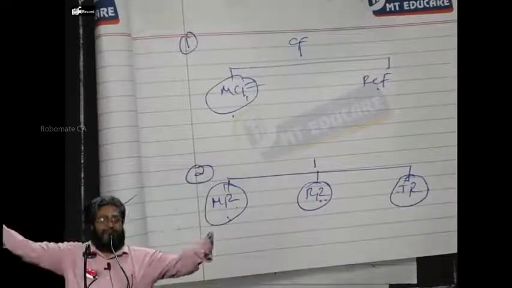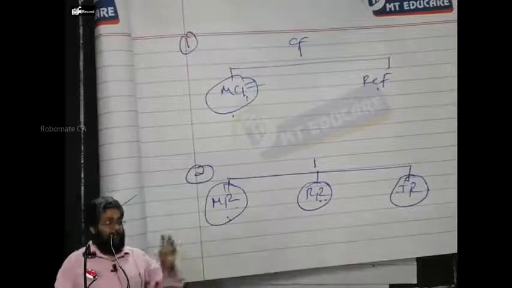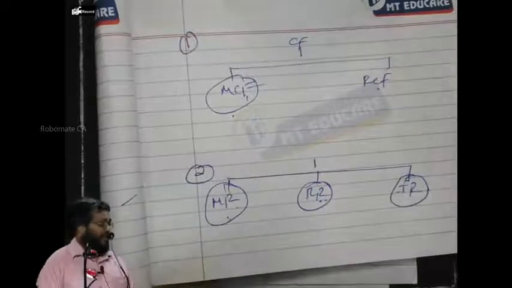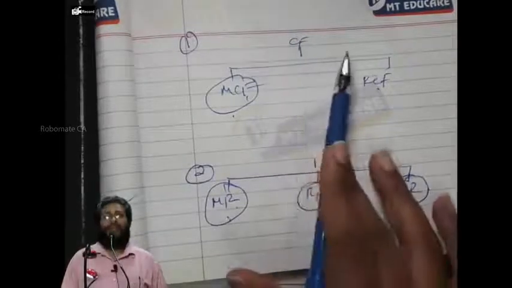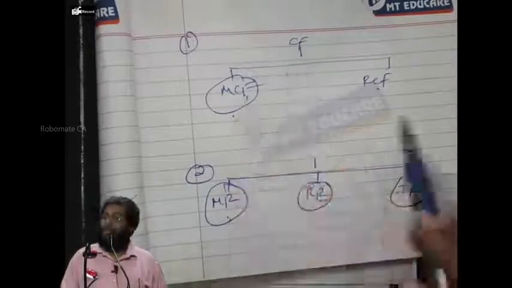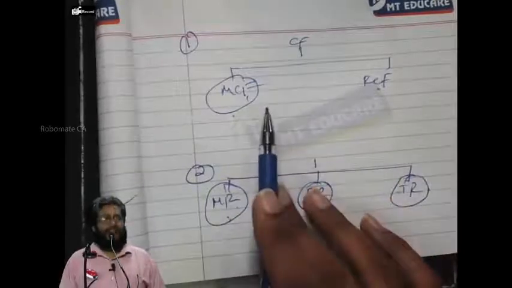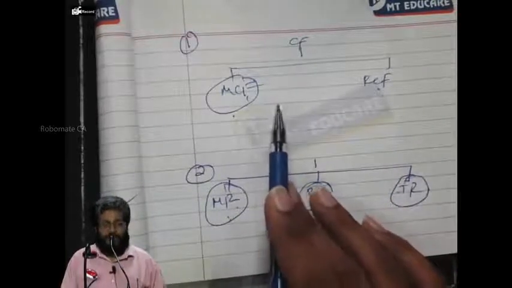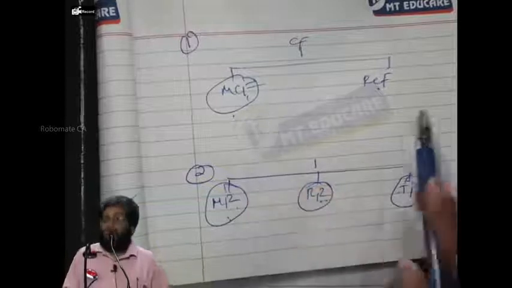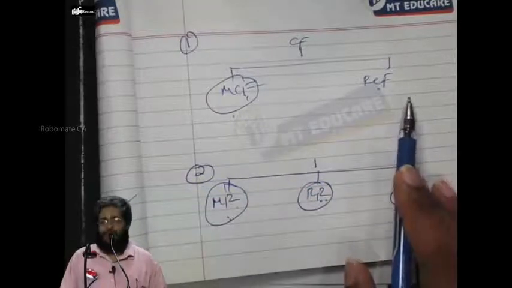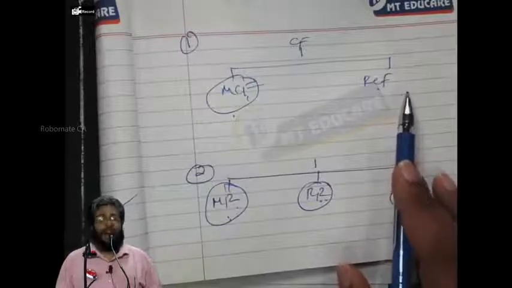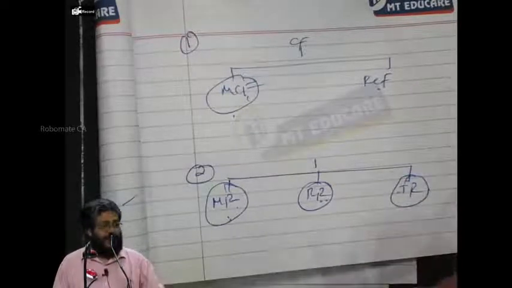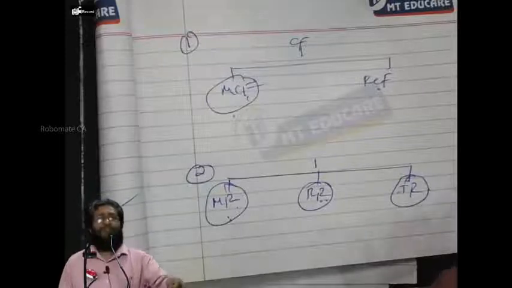Now, I discussed two types of cash flows and three types of percentages. Now, let us link them to have an overall idea of what we are trying to discuss. Can I proceed? First, what are the two types of cash flows? Money cash flow and real cash flow. Money cash flow is a cash flow loaded with inflation as well as risk. Real cash flow does not have inflation.